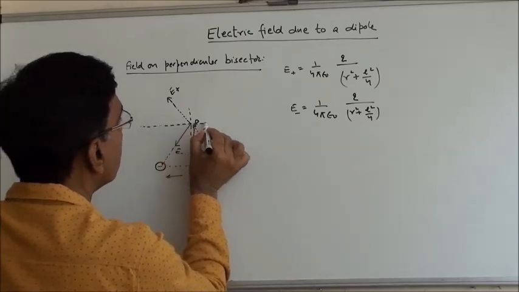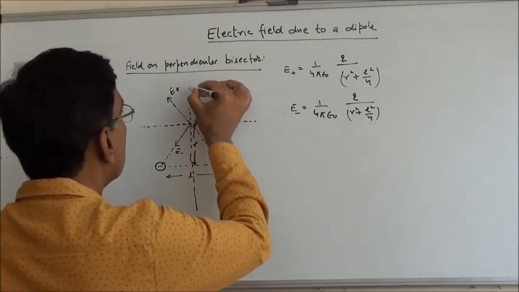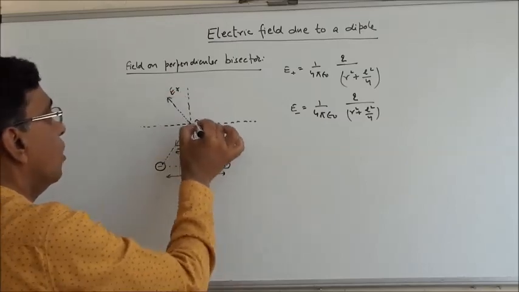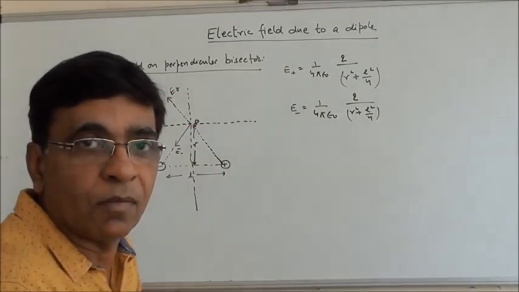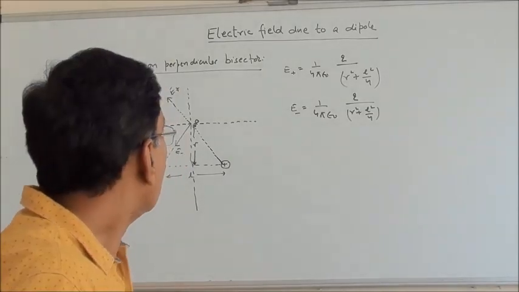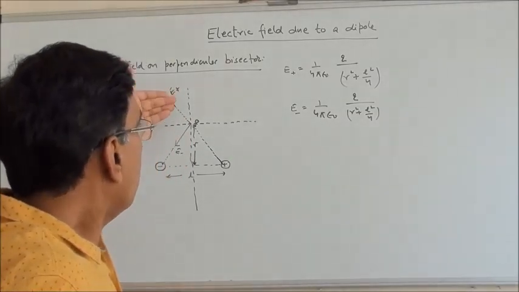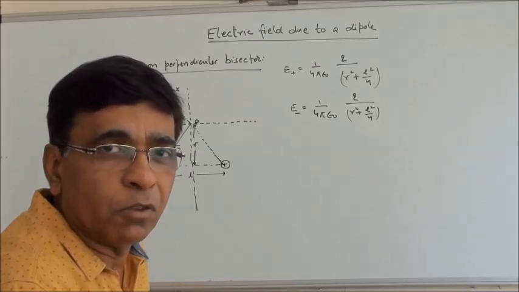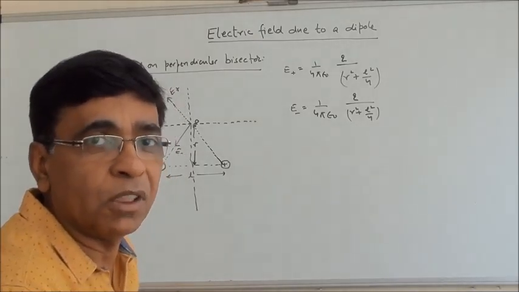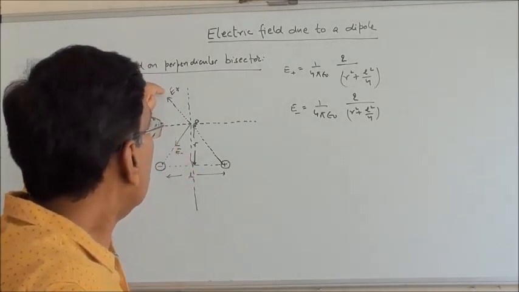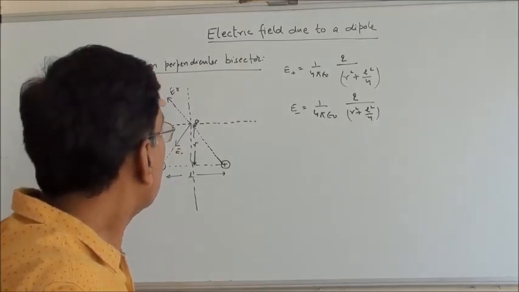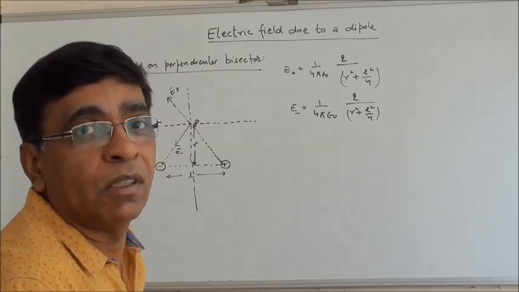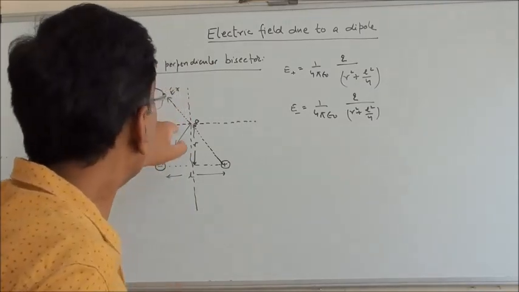How to find out the resultant of these two vectors? We will need an angle between them. It will come in terms of that. So one way is under root a square plus b square plus 2ab cos theta. We can use that expression. So it will be under root E plus square plus E minus square plus 2 into E plus into E minus into cos theta, the angle between them.